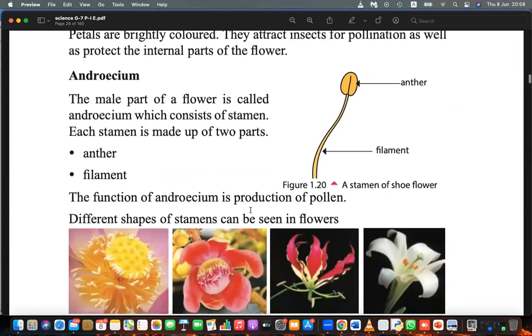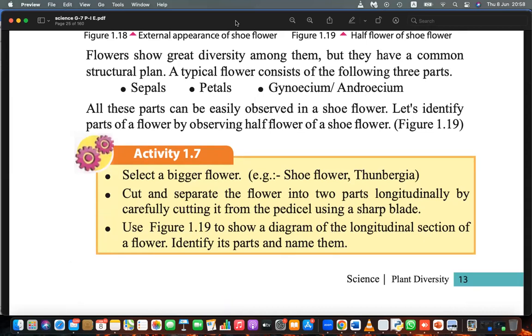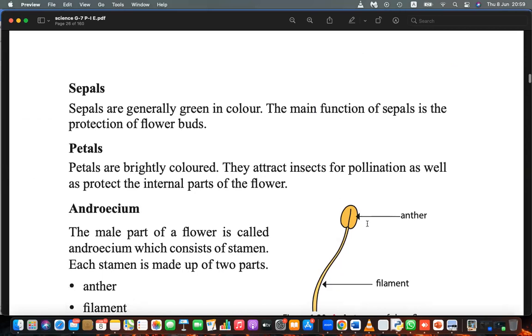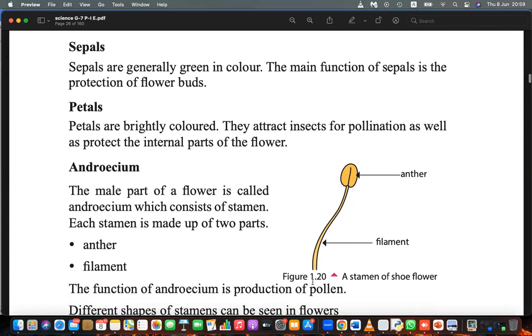This is the flower part, and in the flower I said there are two parts, androecium and the gynoecium. Male organs and the female organs of the plant. Basically, the male organs are very simple, where it has two parts. The anther with the pollen, the anther is where the pollen is. And the filament, which holds the anther. That is the androecium, right?